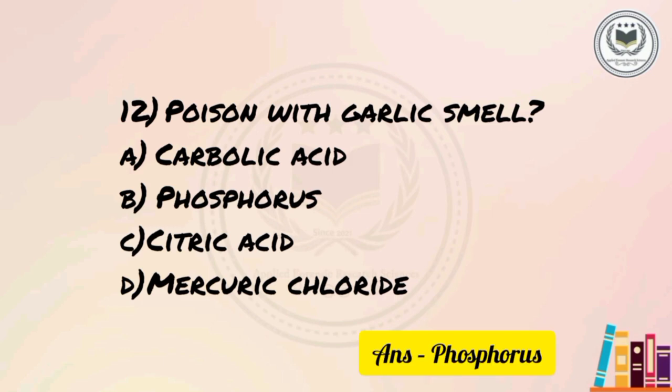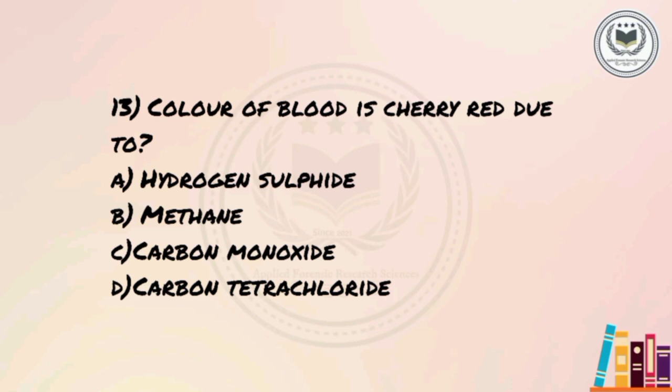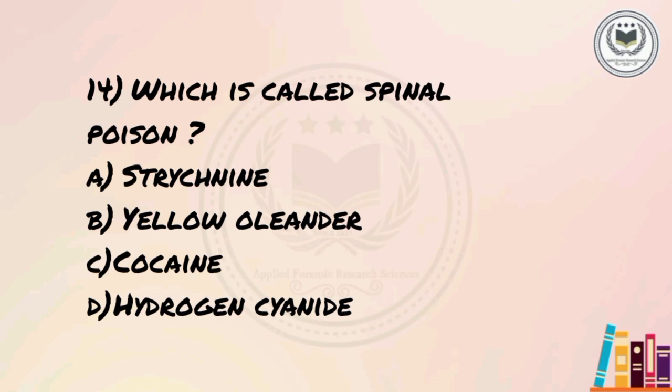Phosphorus. The next question is, color of blood is cherry red due to A. Hydrogen sulphide, B. Methane, C. Carbon monoxide, or D. Carbon tetrachloride. The correct option is C. Carbon monoxide. The next question is, which is called spinal poison? A. Strychnine, B. Yellow oleander, C. Cocaine, or D. Hydrogen cyanide. The correct option is A.